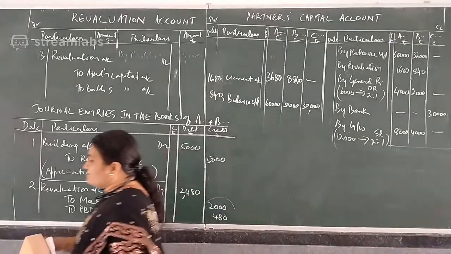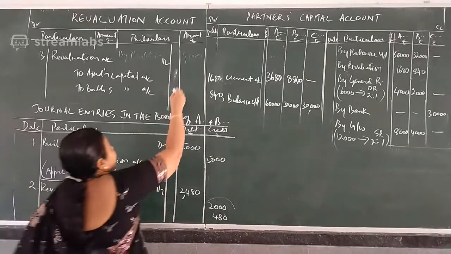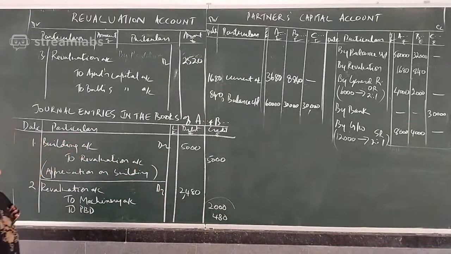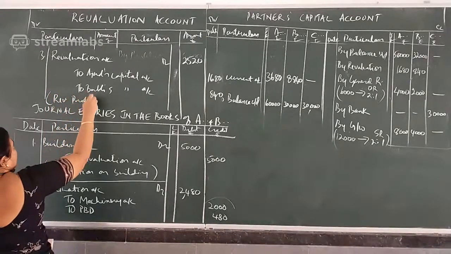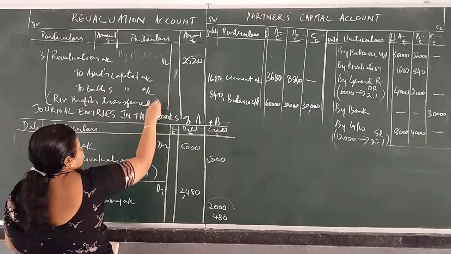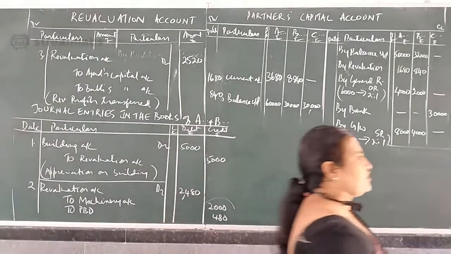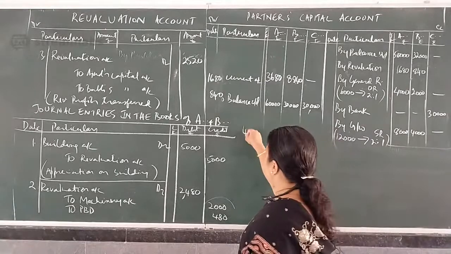So total revaluation profit we got is 2520. Narration, revaluation profits transferred to old partners capital account.